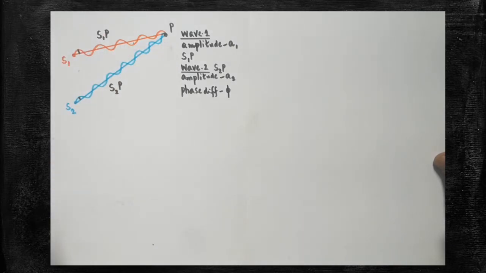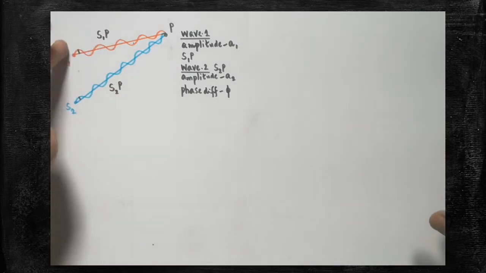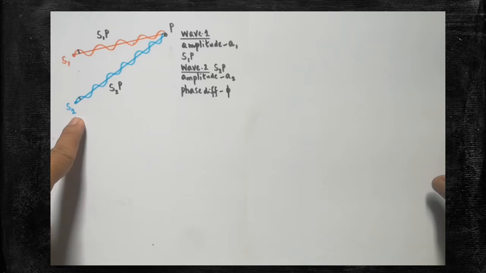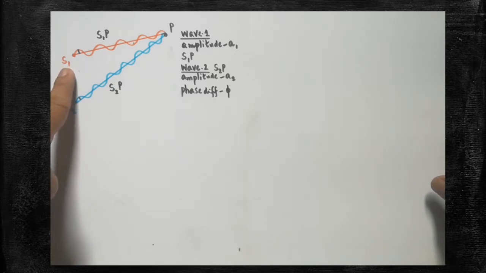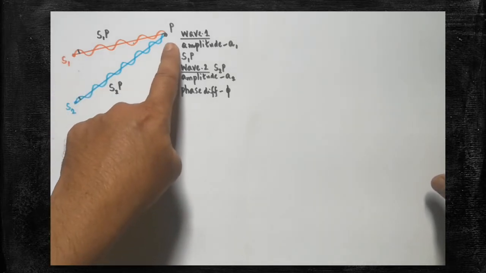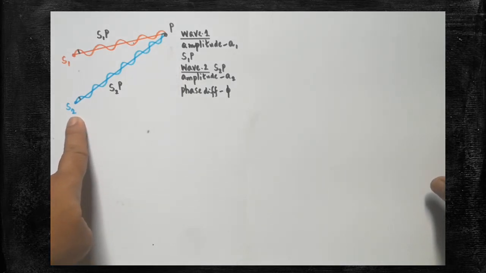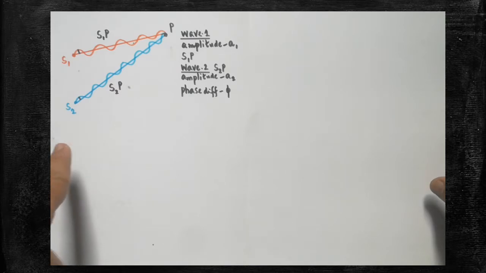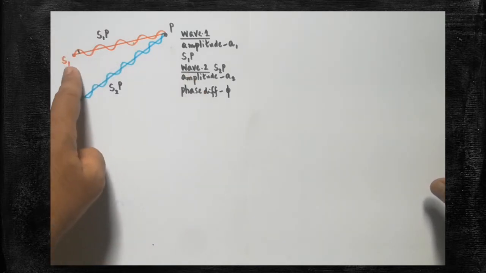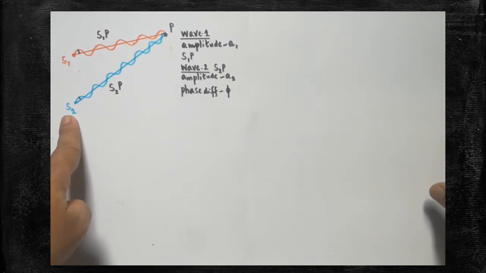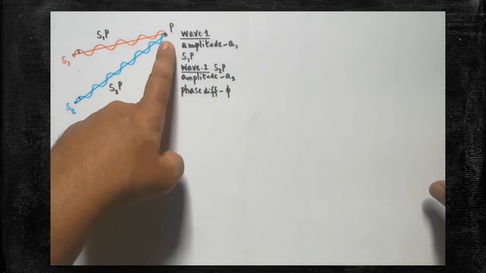Are you clear? So here, let us imagine two waves. This is the source of the first light wave. This is the source of the second light wave. The light starts its journey from S1, finally reaching the point P. Here, from another source S2, the light travels in this direction. So the distance traveled by the light from the first source is S1P. The distance traveled from the second source is S2P. Both are meeting at point P.